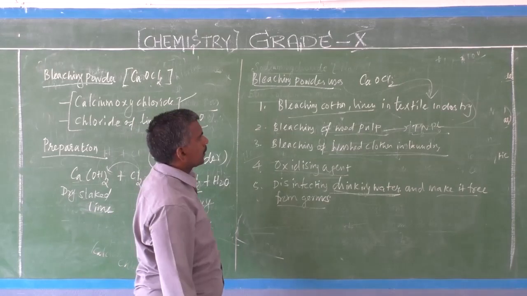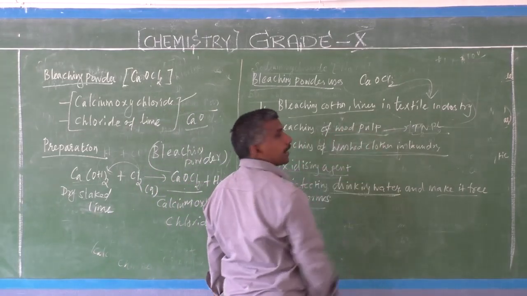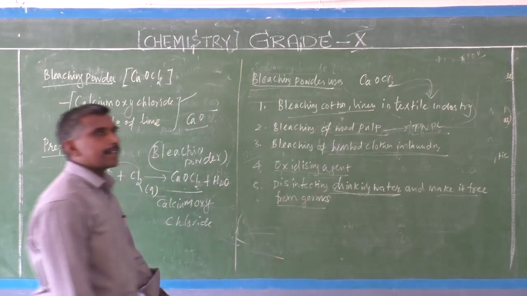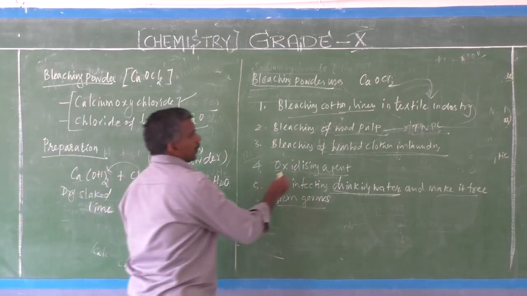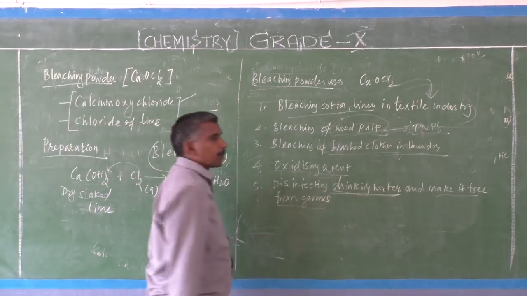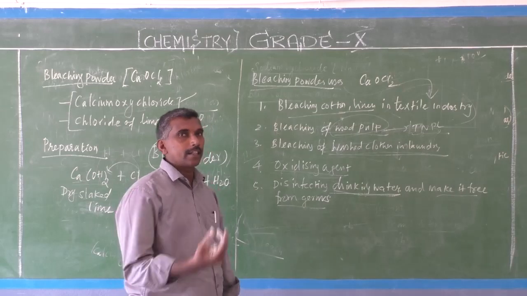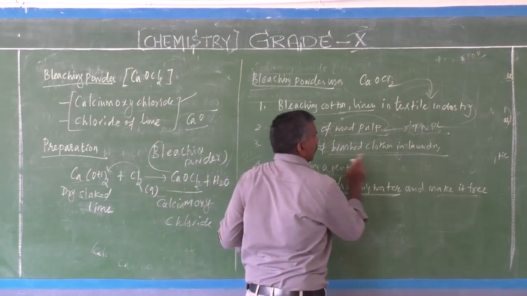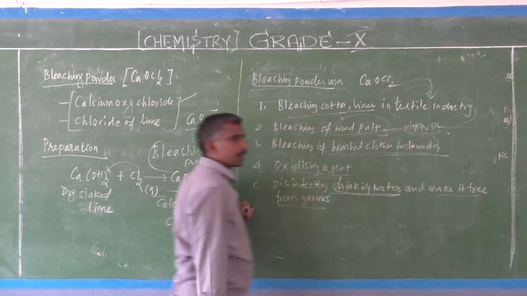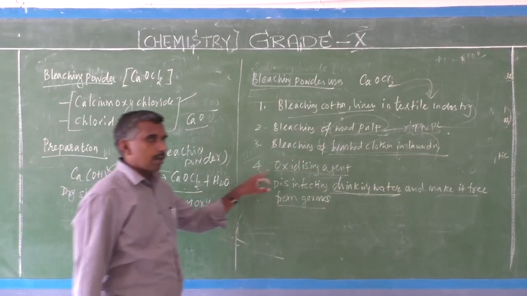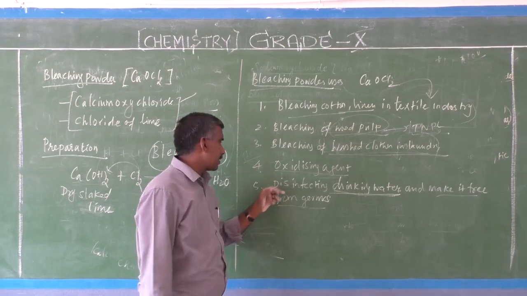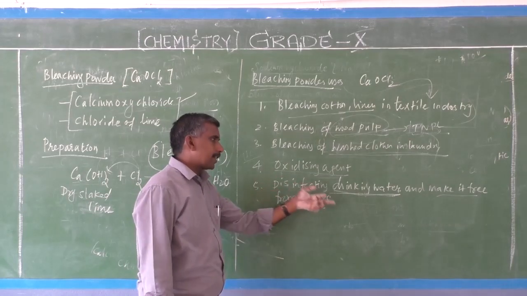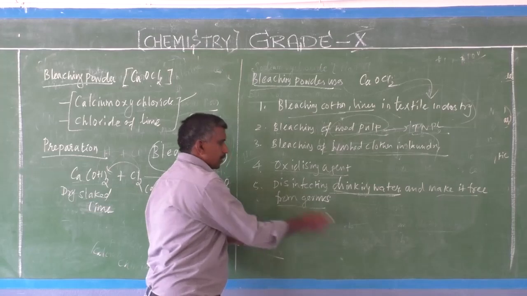Uses of bleaching powder: it is used in the textile industry for bleaching cotton, and in many other industries. It is used in wood pulp preparation for color change. Third, bleaching for laundry purposes. Fourth, it is a very good oxidizing agent. Fifth, disinfecting drinking water and making it free from germs.